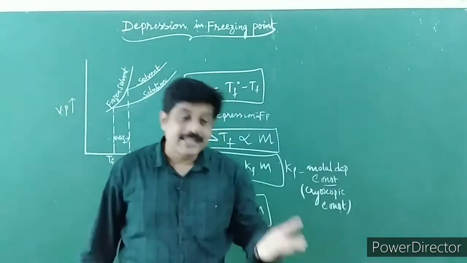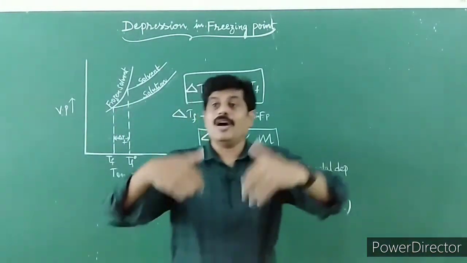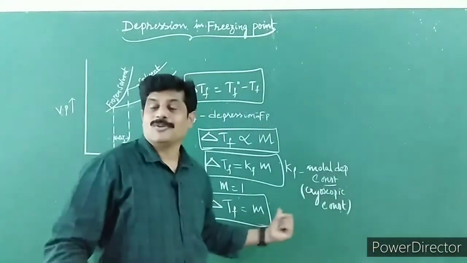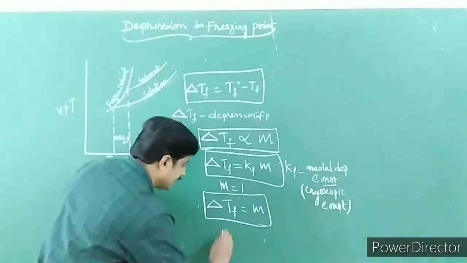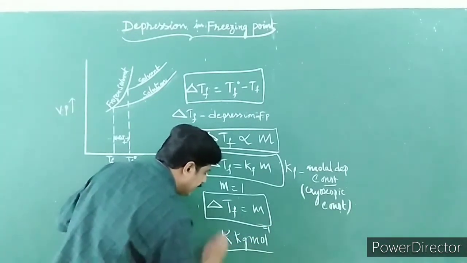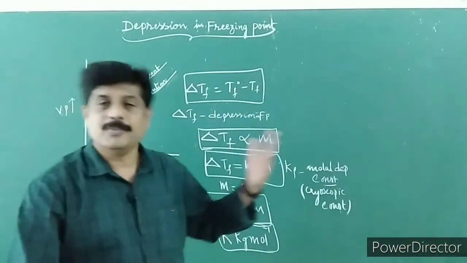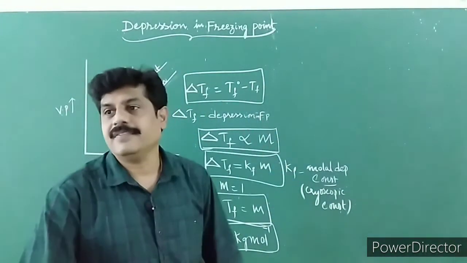In other words, the depression in freezing point for 1 molal solution is called cryoscopic constant, and the unit is Kelvin kg per mole. This is very important. Again, the unit is very important because you are going to solve some numericals on this depression in freezing point.